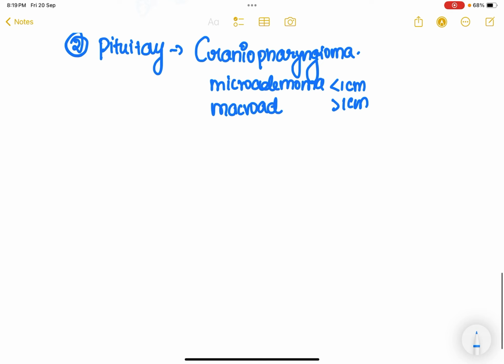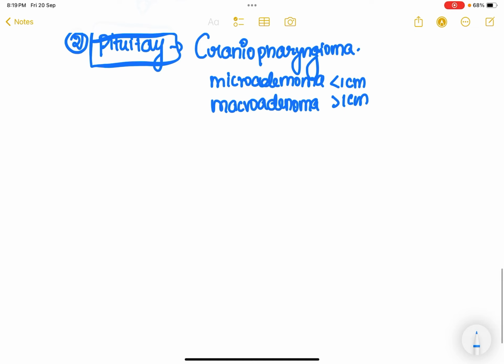Since it is a space occupying lesion, there is a space occupying tumor present in the pituitary. Because of that, the actual function of the pituitary can get compromised and there will be decrease in release of the FSH and LH. So since the problem is with the pituitary, the female is going to experience primary amenorrhea as well.